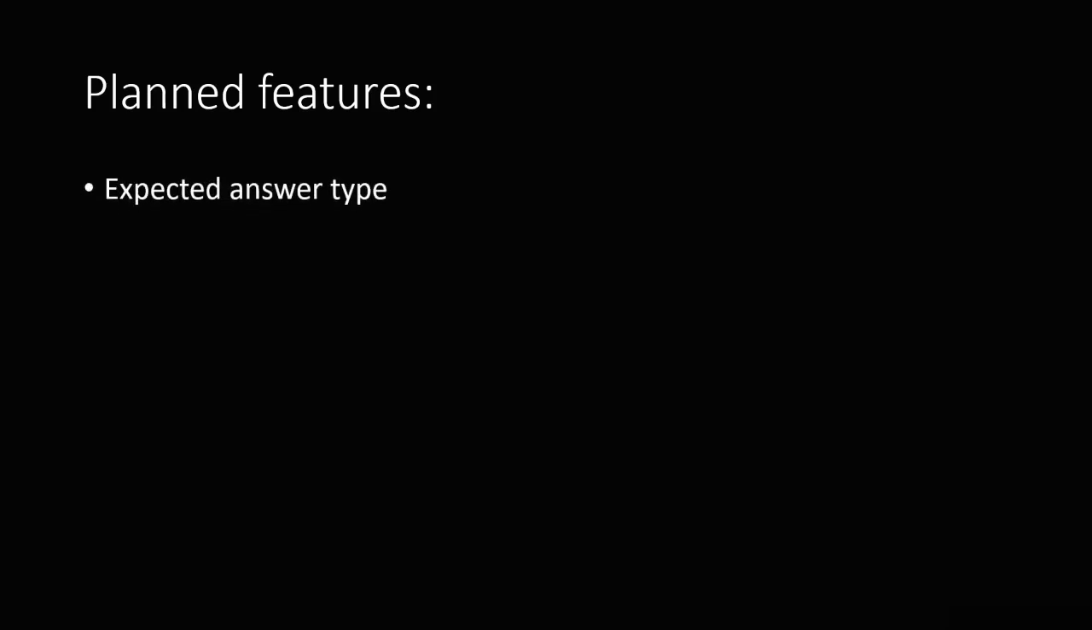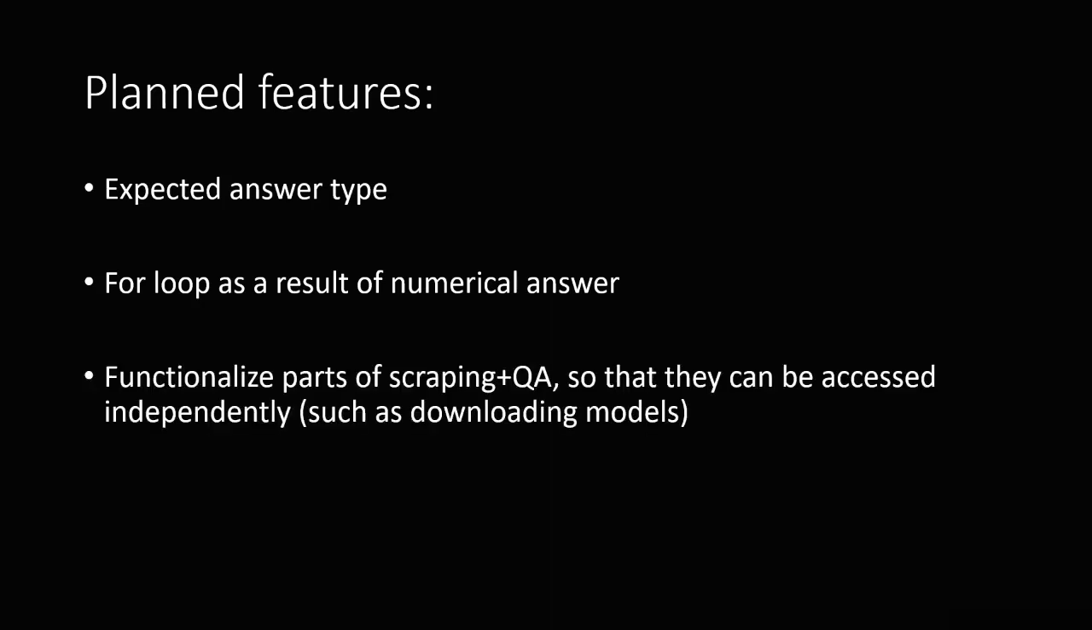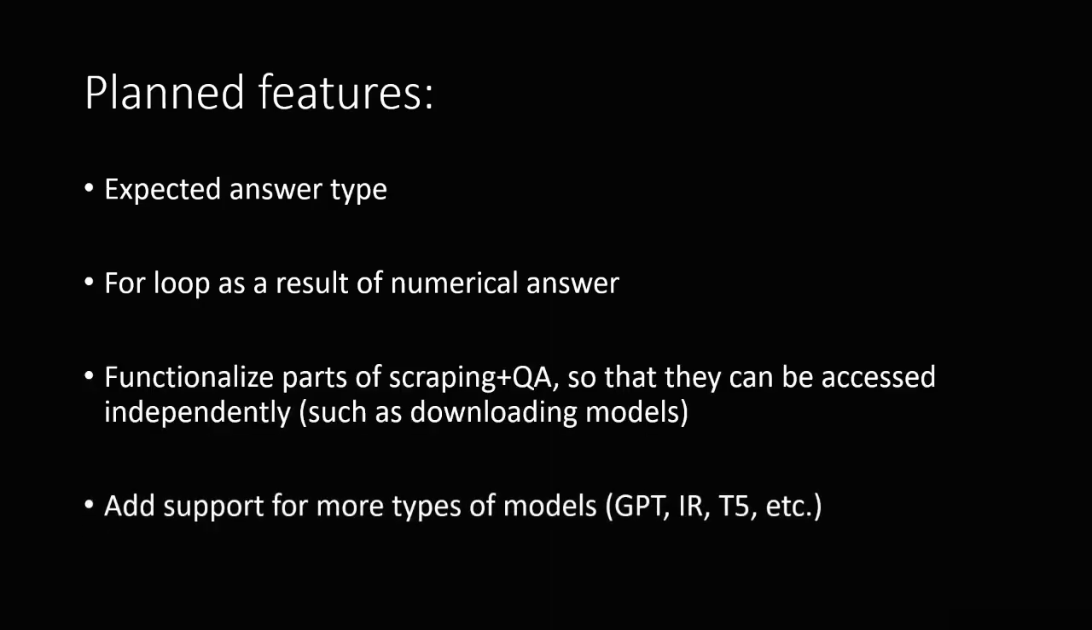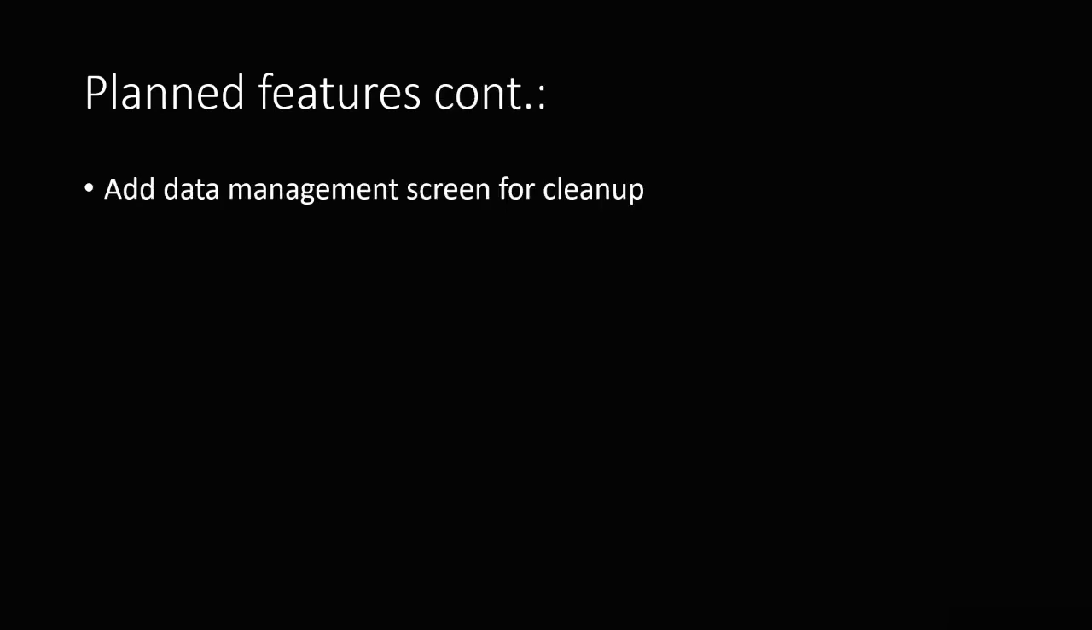Let's talk planned features. One of the easier things I plan to add is the option to specify an expected answer type. I'd like to add in a feature that could iterate over all relevant answers if there are multiple. And I'd also love to add support for more types of models. The most interesting to me as of right now is the longformer model type, as models of that type can handle much more text at once.